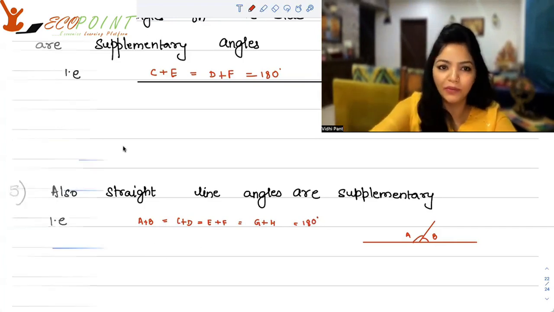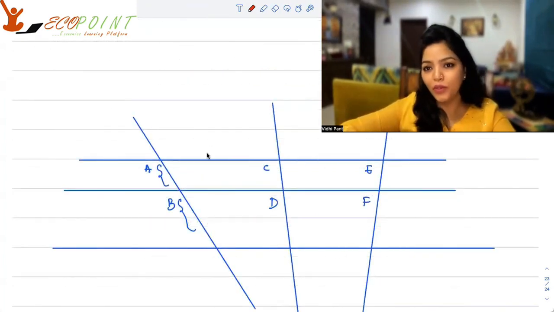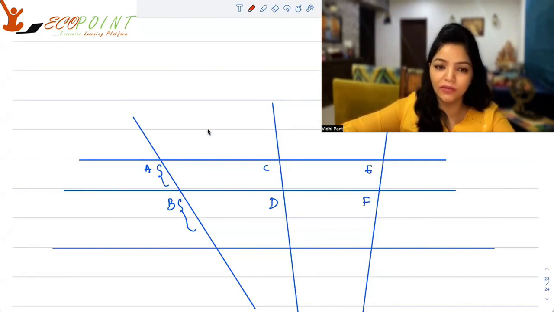That will always happen. Another point that I want to make here, suppose you have a scenario where you have three parallel lines and three transversals.